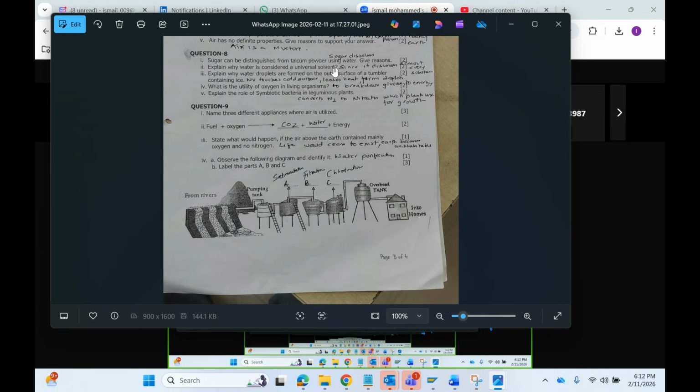Sugar can be distinguished from talcum powder using water. How? Correct. But the talcum powder cannot dissolve. Explain why water is considered universal solvent.